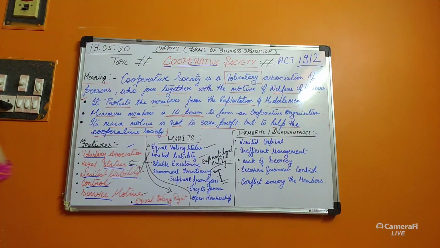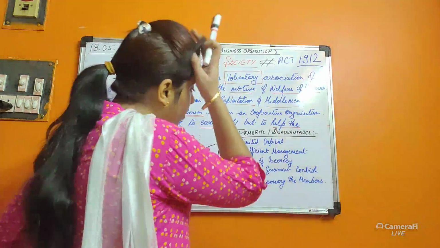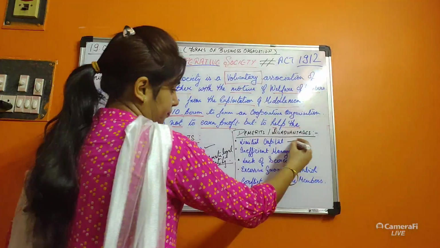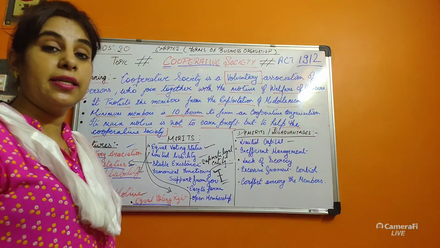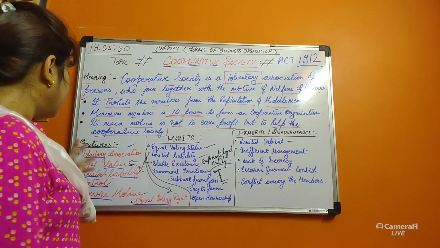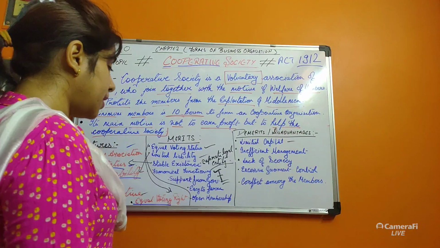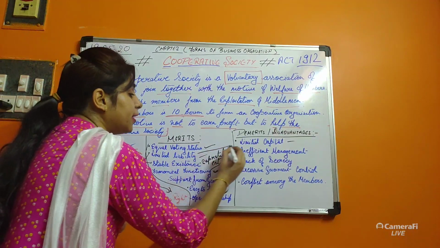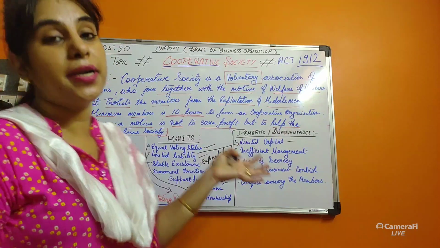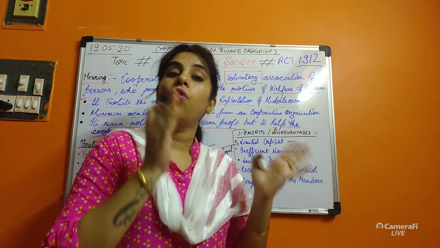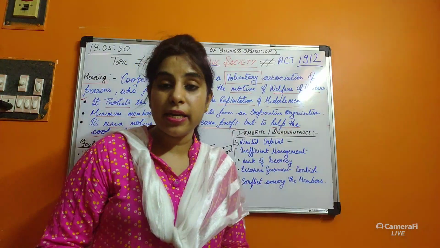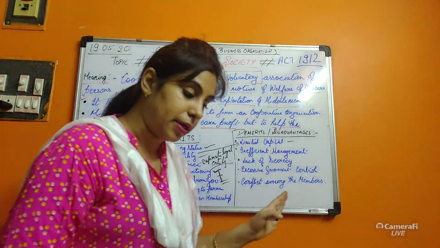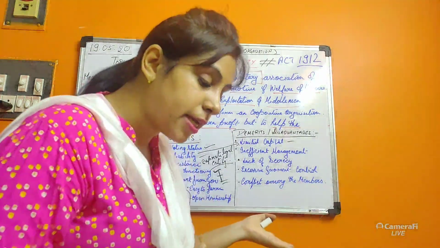Demerits or disadvantages. Limited capital. I told you that voluntary association has 10%, which means it has limited liability, and limited liability means limited capital. It can have only the capital that varies from person to person.